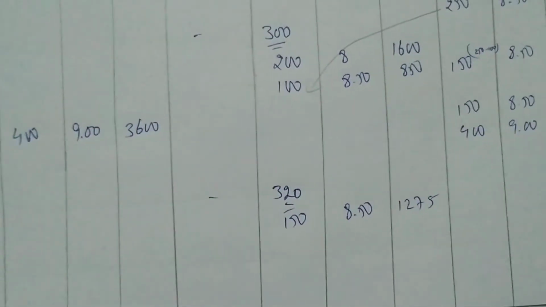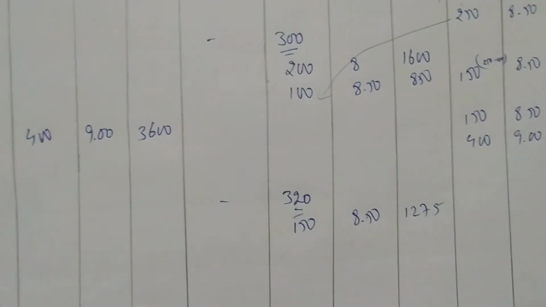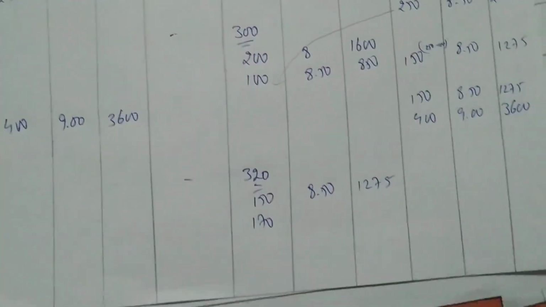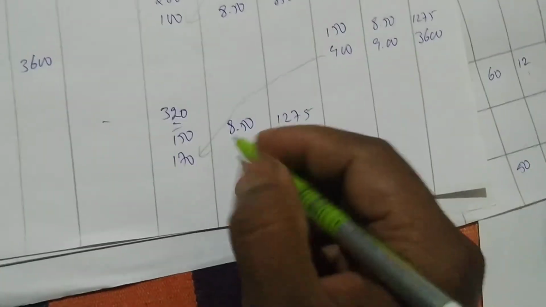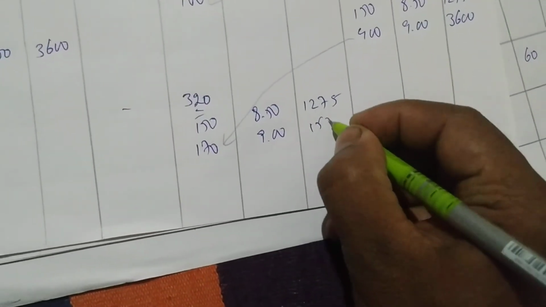Still we need 320. From 320 we issued 150. So we need 170 more. So 170 we are taking from 400. Multiply with 9, 170 into 9, we'll get 1530.